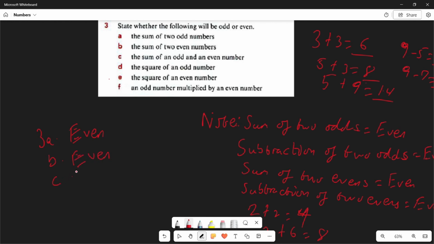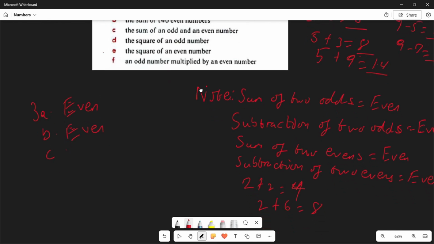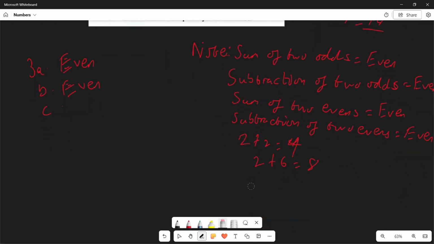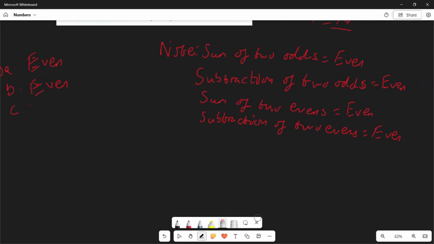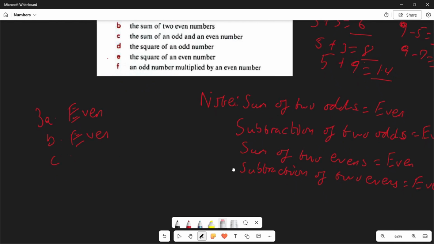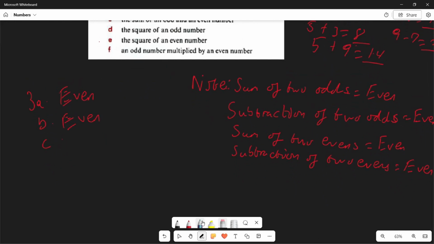Question C has them asking us to state whether the following will be odd or even. We'll state that the sum of an odd and even number will be either odd or even. So, something to note, let me erase this, is that, as the question says, what's the sum of an odd and even number.